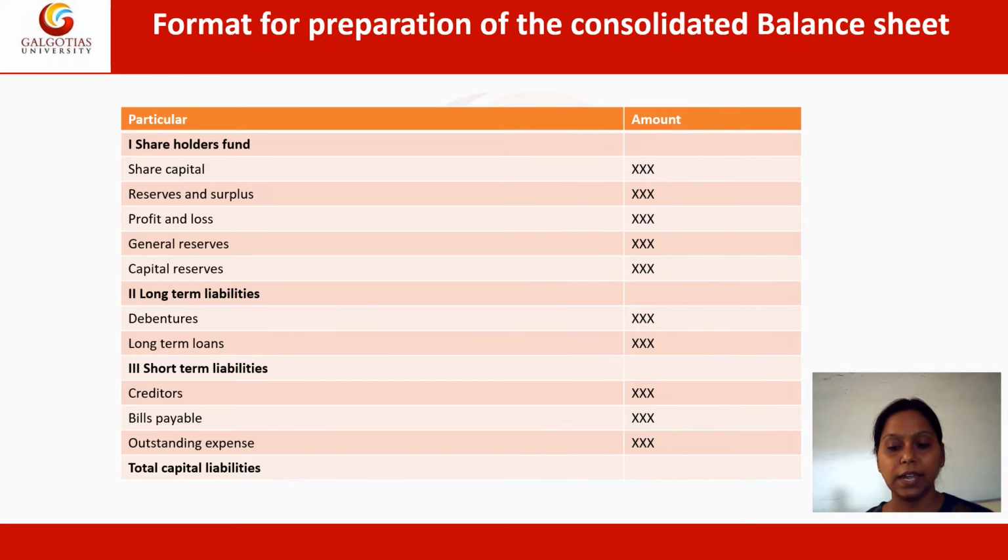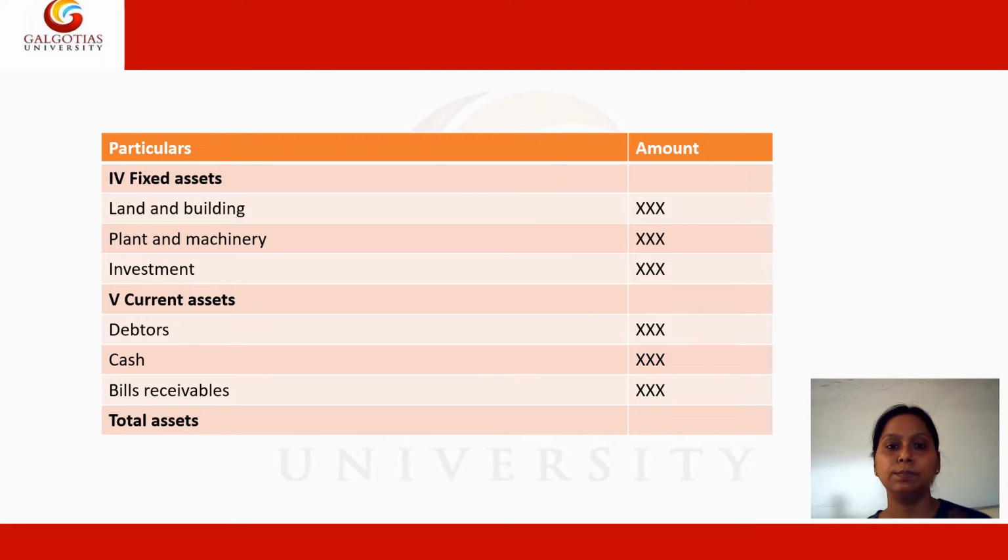So, the next head under the consolidated balance sheet is the fixed assets. So, the assets which the company is owning or the group of companies is owning, will fall under the head of fixed assets. Within that, like the lands, the building, the plant, the machinery, the investment will come under it.